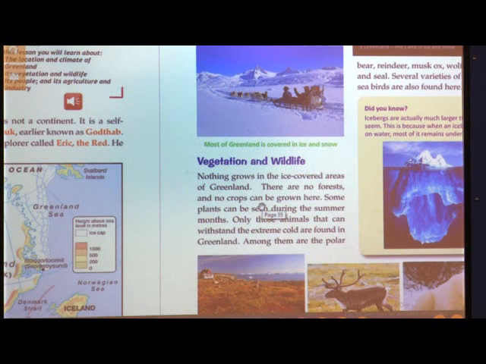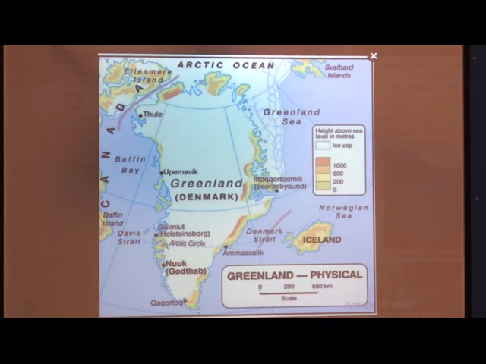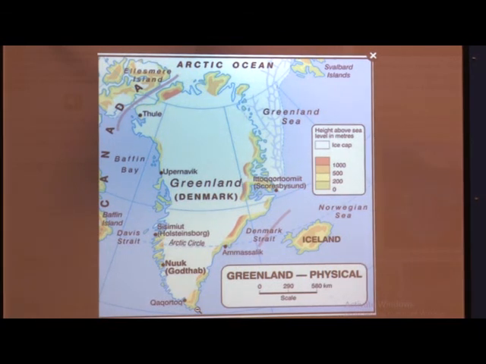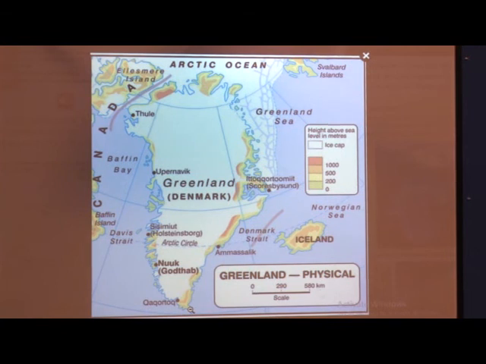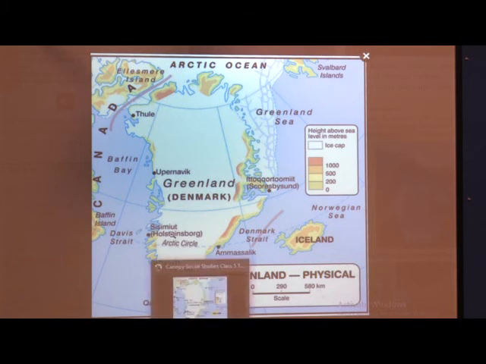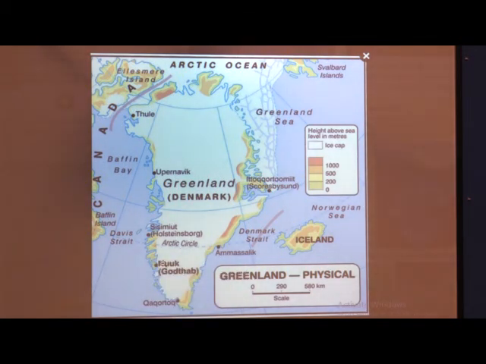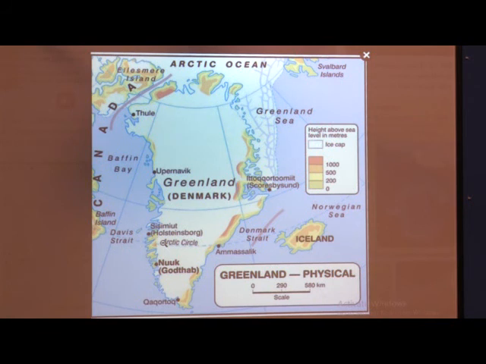Now vegetation, as I told, is very little. In this picture, in the southwestern coast, it is the warmest part of the country, and so in this part you get few grasses, okay, and in this part only, that is in the south, many people reside or dwell here, okay.